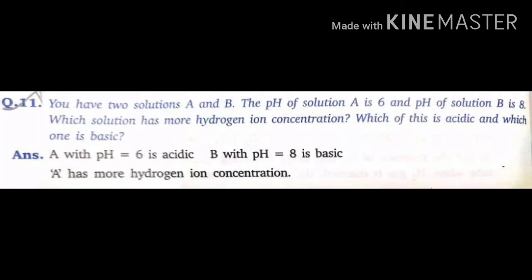You have two solutions A and B. The pH of solution A is 6 and pH of solution B is 8. Which solution has more hydrogen ion concentration? Which of these is acidic and which one is basic? Answer: A with pH equal to 6 is acidic. B with pH equal to 8 is basic. A has more hydrogen ion concentration.